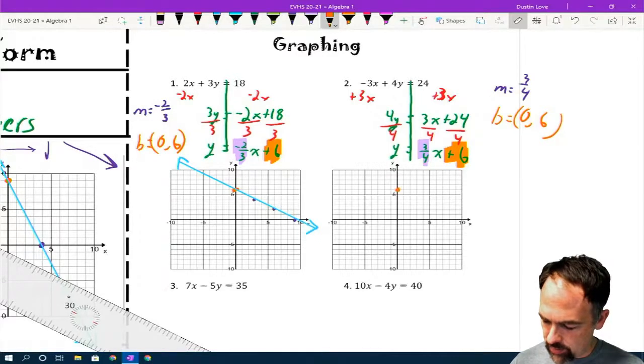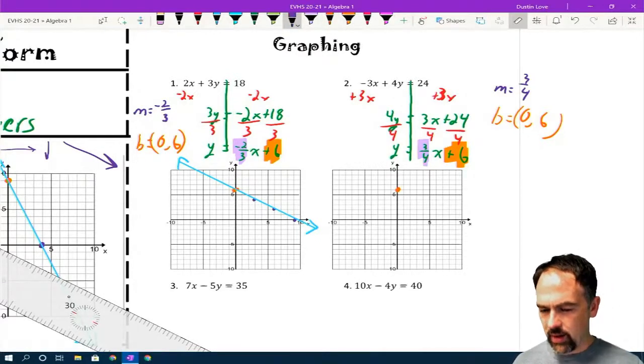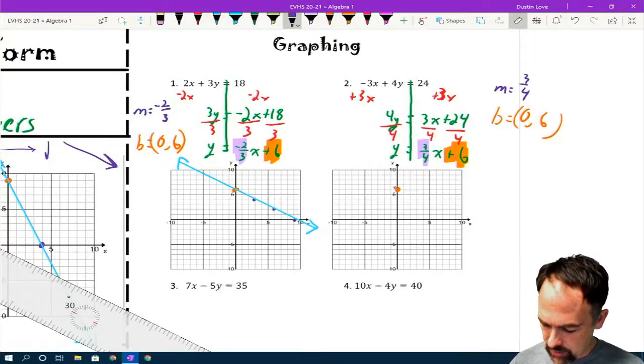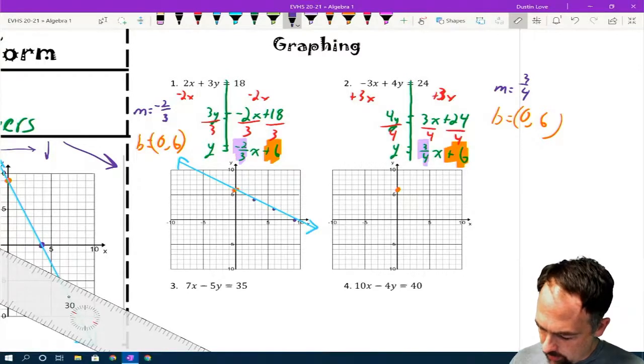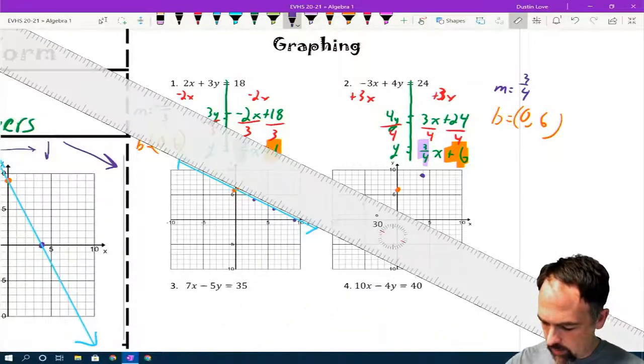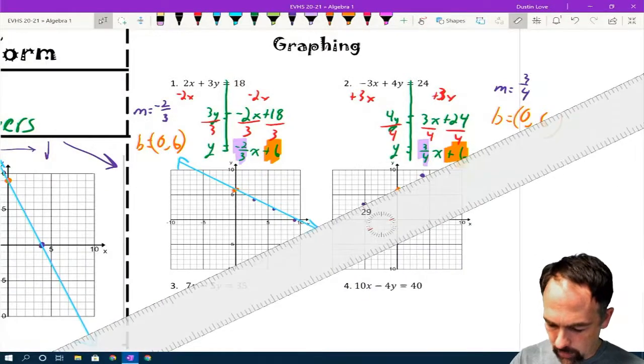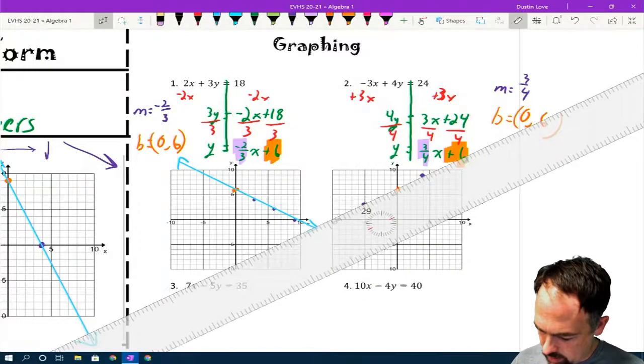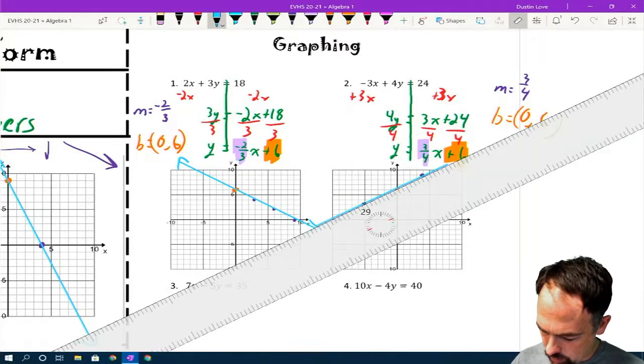I'm going to go up to the point 0, 6. Now we're going to apply our slope 3/4. This one's positive 3/4, so it's going to rise as we go from left to right. So we're going to rise 3, run 4. And I'm out of room this way, so I'm going to go back the other direction. Rise 3, run 4, rise 3, run 4. Go ahead and take my straight edge and draw my line.